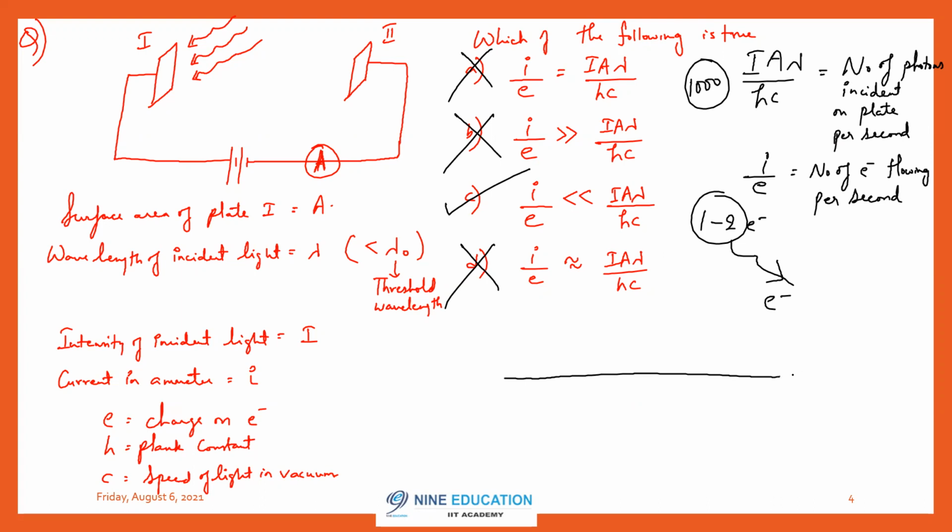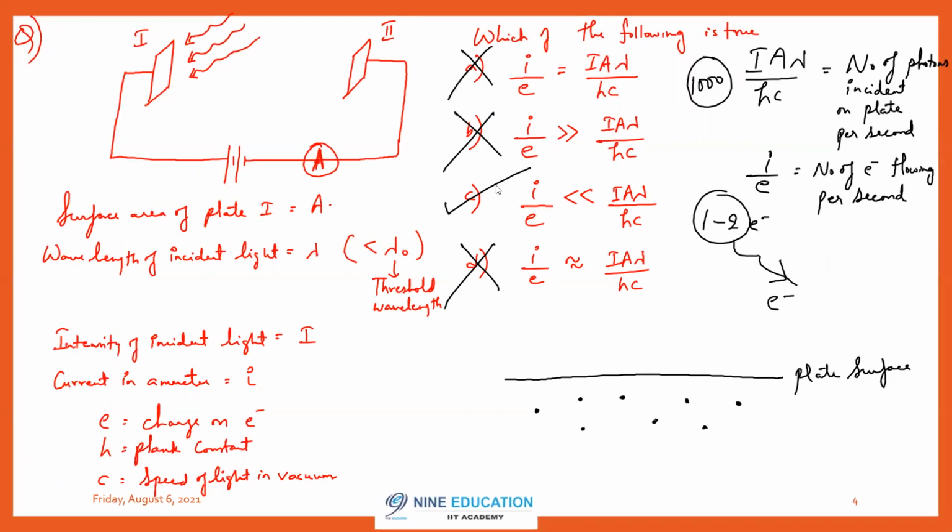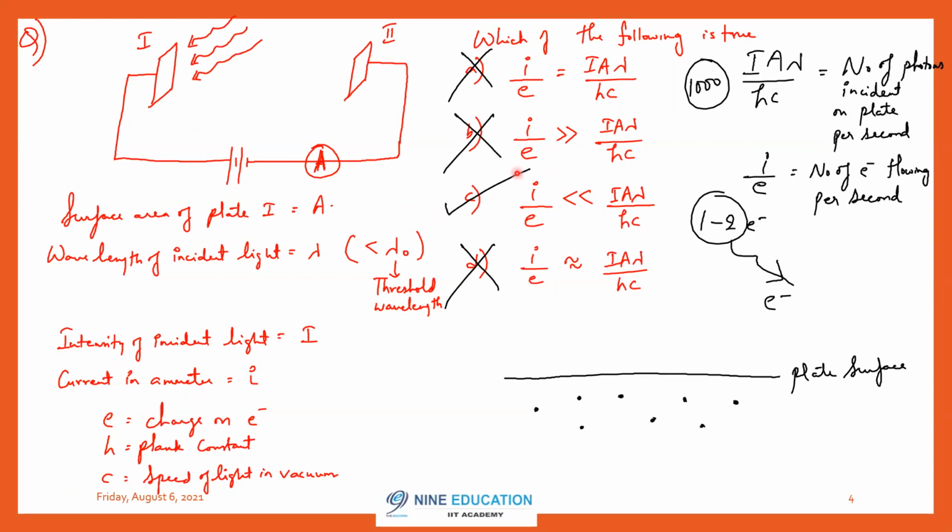Assume that this is the plate surface, and these are the electrons. I did not explain why C is correct. I only said C is correct, and I'm explaining right now. Now assume that a photon is hitting any one electron, is hitting this electron. Now when it hits this electron, the electron requires some minimum energy to become free to come out of the surface.